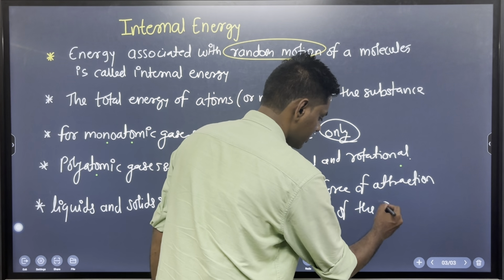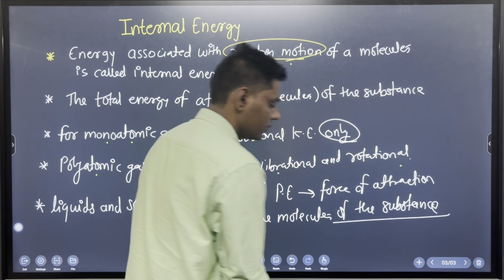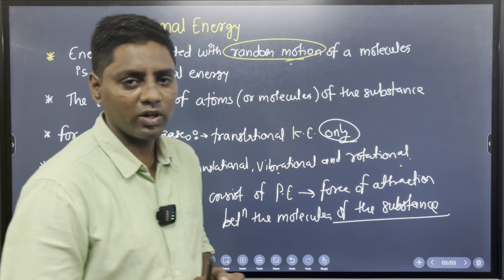So these are the 5 important points we have to remember.